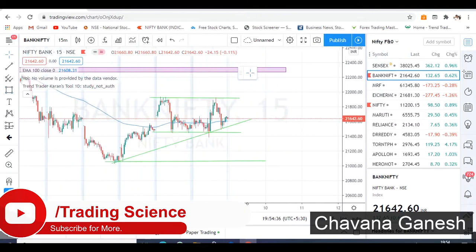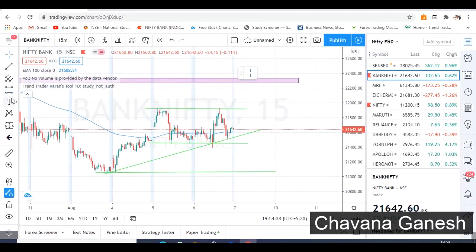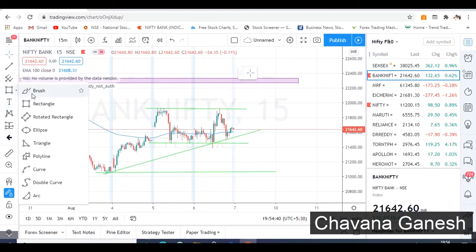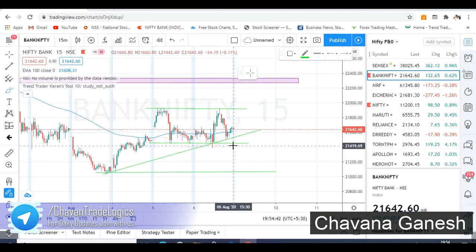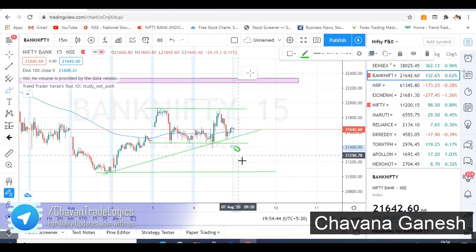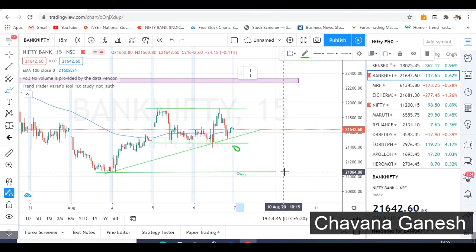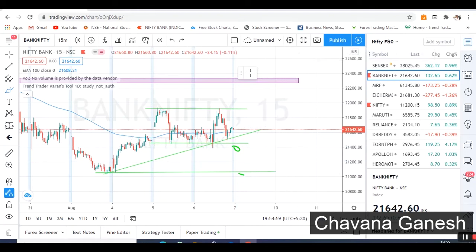Fine. If the market opens negative, meaning more negative, below this, this area can act as a support, and this will become a resistance area.